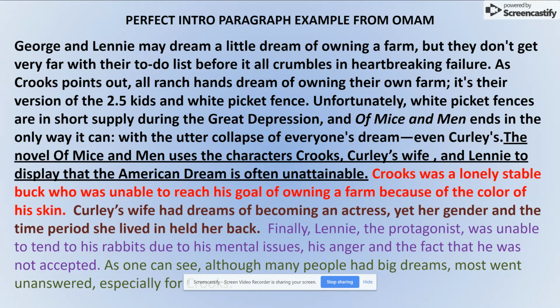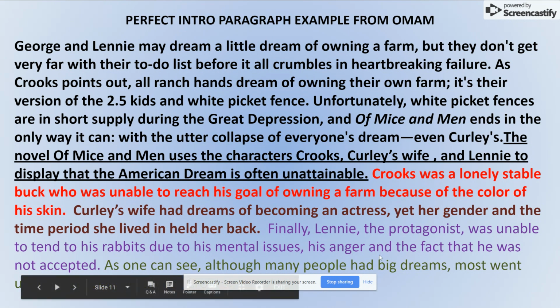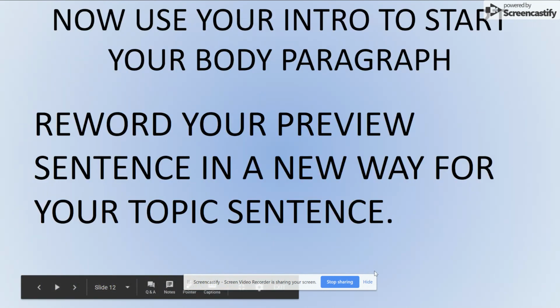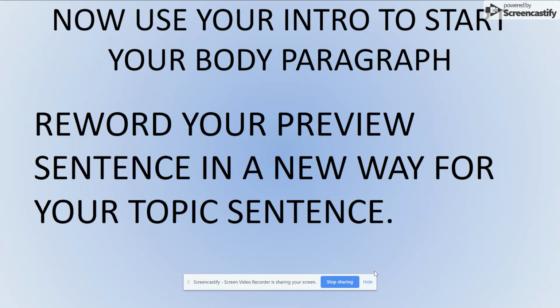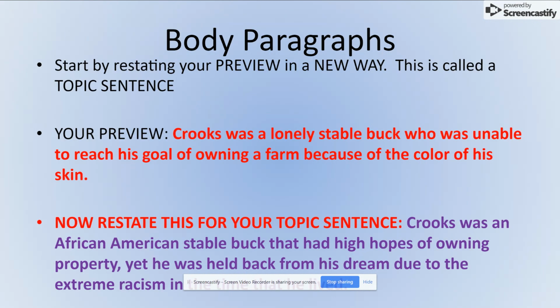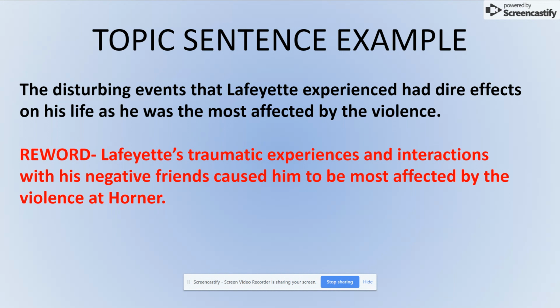So again, your attention getter has to be something that leads to your thesis, but also something that brings your reader into your essay. And again, I got my 3 preview sentences in different colors here. In your body paragraphs, just take those preview sentences and reword them to use as your topic sentences. So, for example, in my intro, I had the disturbing events that Lafayette experienced had dire effects on his life, as he was the most affected by the violence. I reworded that, and that would be the first sentence of my first body paragraph.